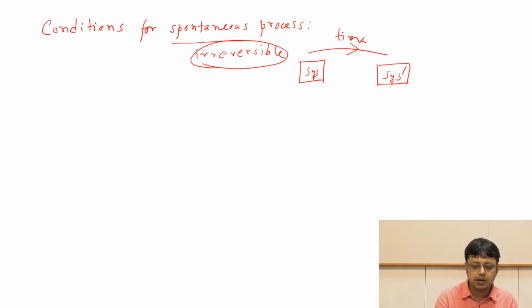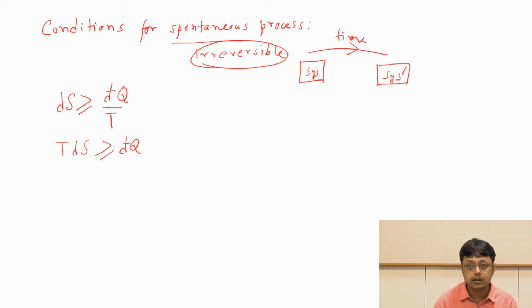Now let us understand the conditions for spontaneity. We already have that dS, remember it's the dS of the system, must be greater than or equal to dq by T. We can rewrite it as TdS is greater than or equal to dq. The greater than sign means it is a spontaneous process, and equal to means it is at equilibrium, which means it's a reversible process when the system is in equilibrium.